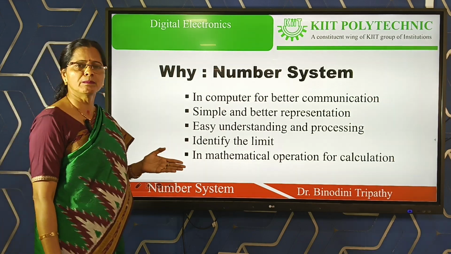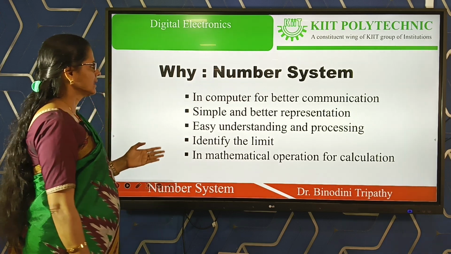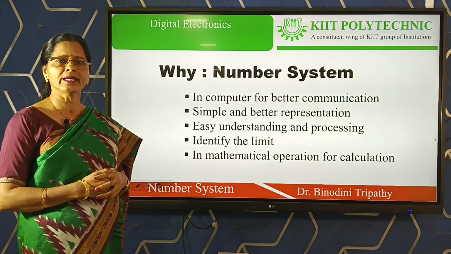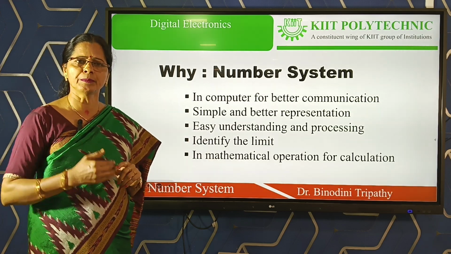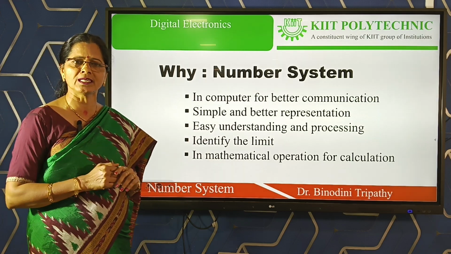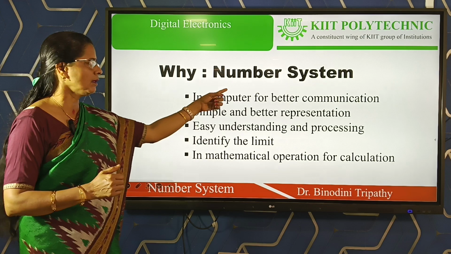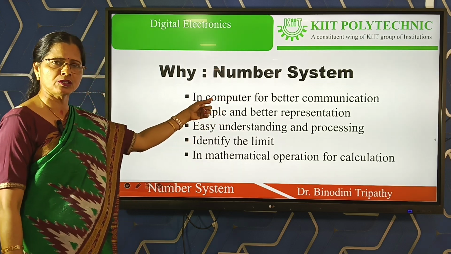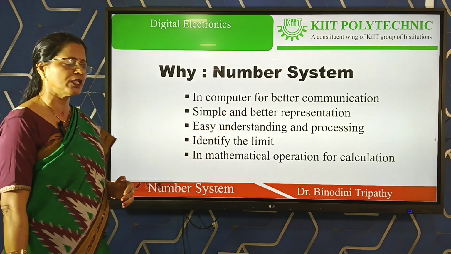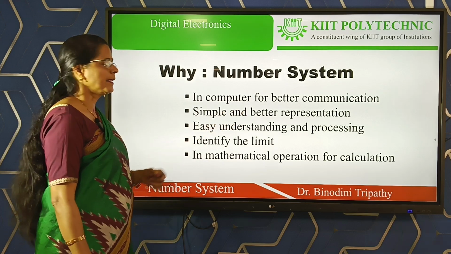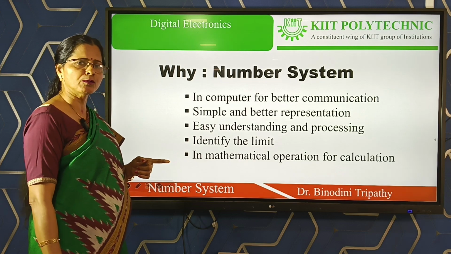Then why are we using the number system? This is a very simple question. In a computer, while you are writing some sentence by using the keyboard, practically within the computer that is converted to a number system known as binary, because your computer cannot directly understand that sentence. So in computers or computer based systems like microprocessors, all digital devices use the number system for better communication. Then for better representation also, the number system is very essential for easy understanding and processing.